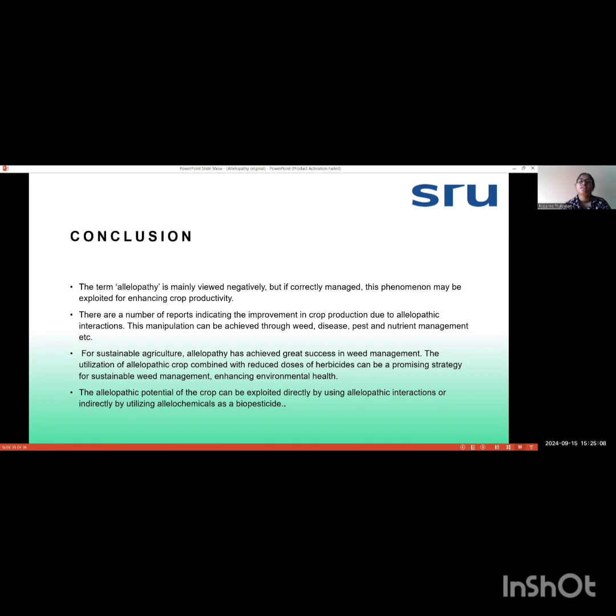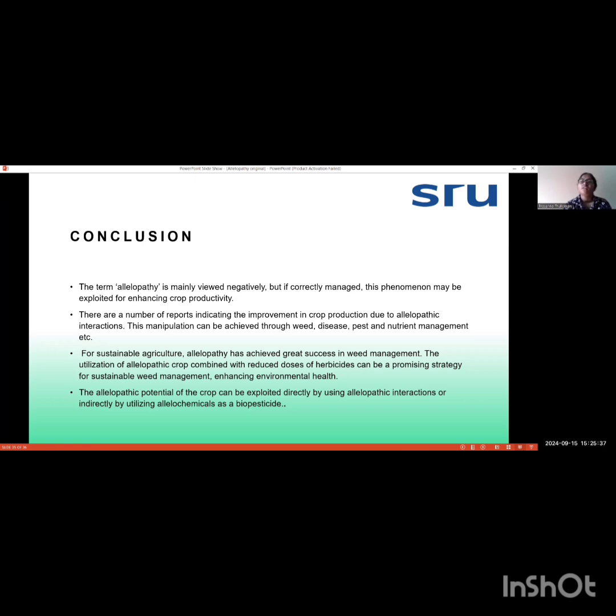Sustainable agriculture is also achieved because of allelopathy. The allelopathic potential of the crop can be exploited by directly using allelopathic interactions or indirectly by utilizing biochemicals as a biopesticide.